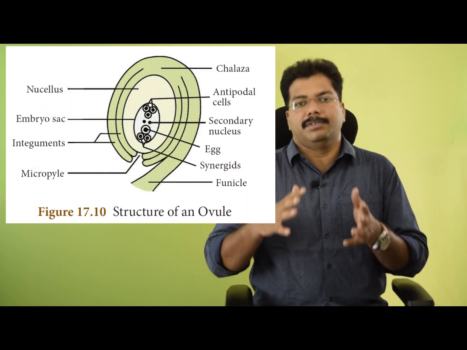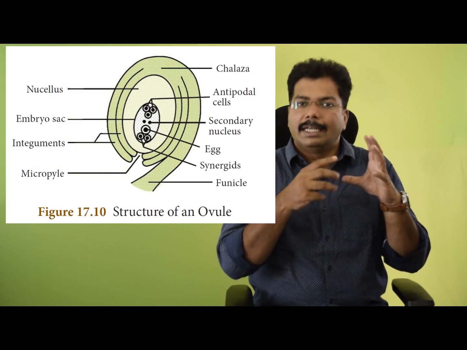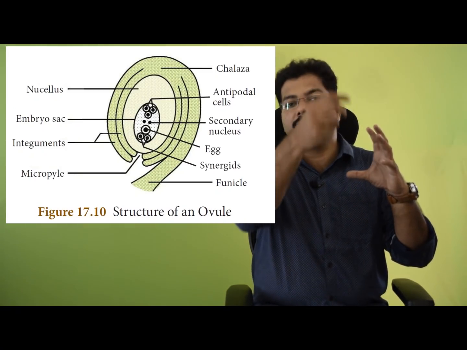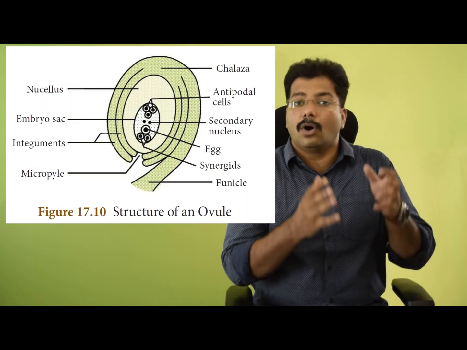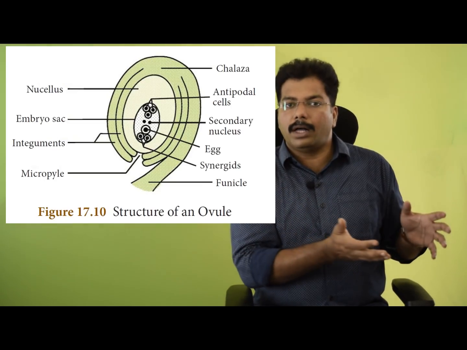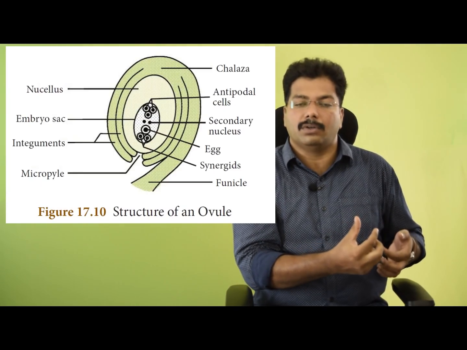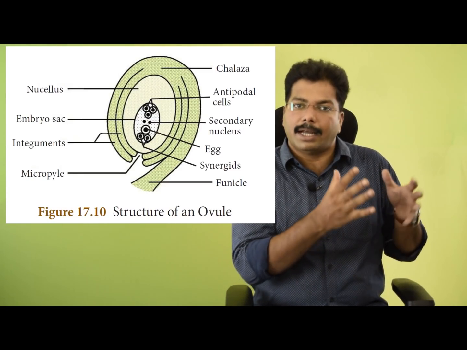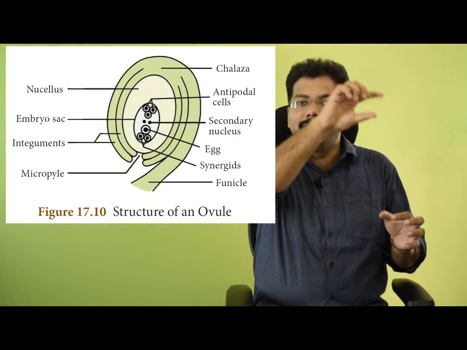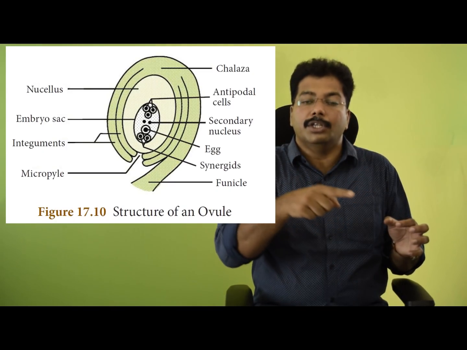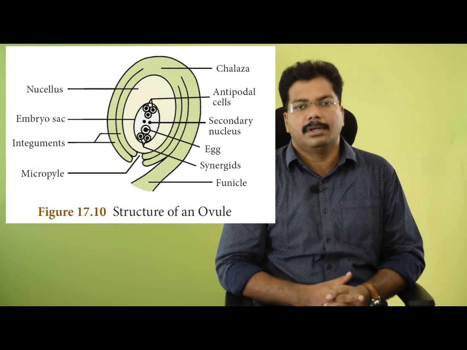The main part of the ovule is called the nucellus. Let's take a spherical shape, the nucellus, that has two integuments covering it, which also leave a hole at the bottom. It's called the micropyle. This ovule is attached to the wall of the ovary of the flower through a stalk called the funiculus. So the funiculus is attached to the wall of the ovary, and it rises up, leaving two integuments covering the nucellus inside. That is the basic structure of an ovule you should remember.